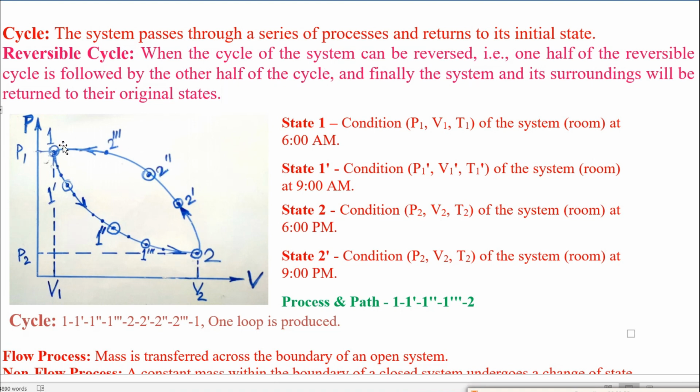But if we reverse the cycle, say the second time, the system follows during the daytime 1 to 2'' to 2 and during the night time 2 to 1'' to 1. If the system can again return to its initial state, and the surroundings also can return to their initial state, then we can say that this cycle is a reversible cycle.